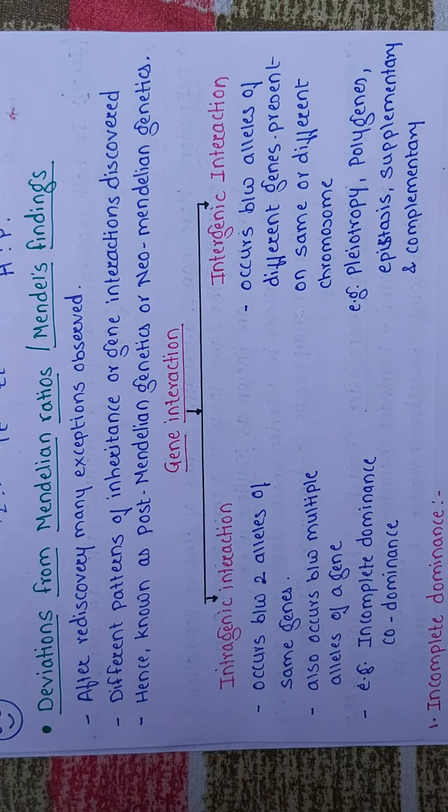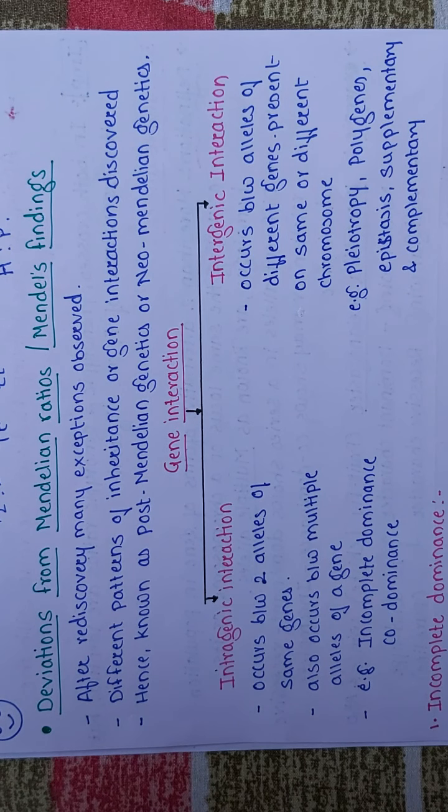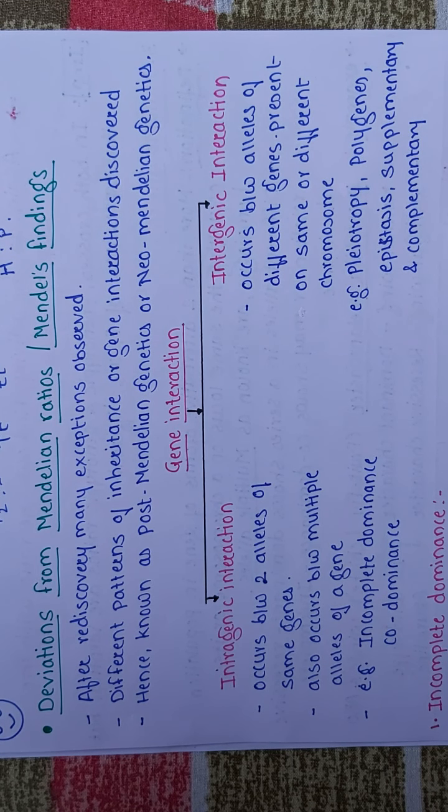In today's lecture we are dealing with deviation from Mendelian ratio. It is also called neo-Mendelian genetics or post-Mendelian genetics. So after the rediscovery of Mendel's law, many scientists performed experiments on different plants as well as animals, and there are many exceptions, that is nothing but a deviation to these Mendelian ratios, right?